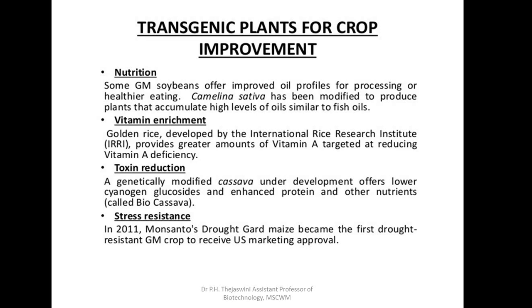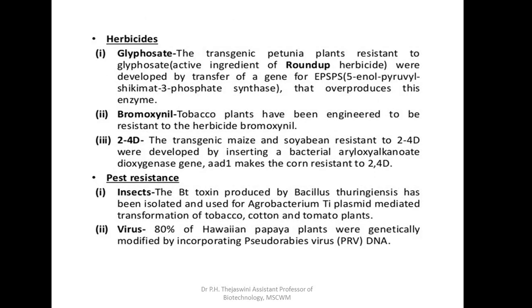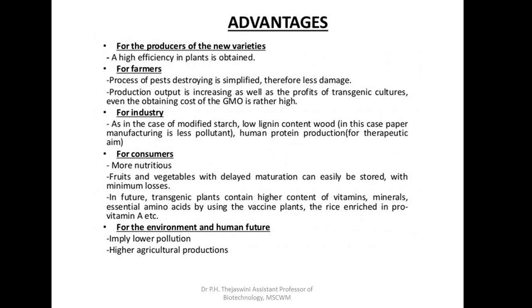So coming to the direct applications, that's transgenic plants for crop improvement in nutrition, vitamin enrichment, toxin reduction, stress resistance, herbicides, which might be for glyphosate, bromoxynil, 2,4-D, or pest resistance, which might be for insects or else for virus.